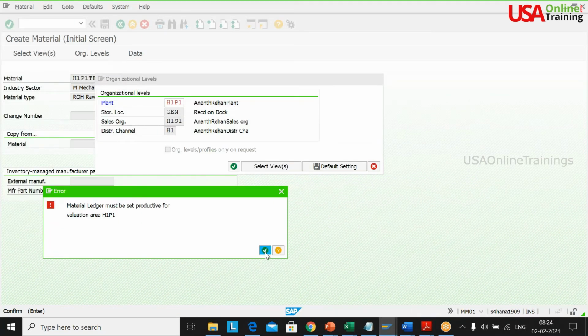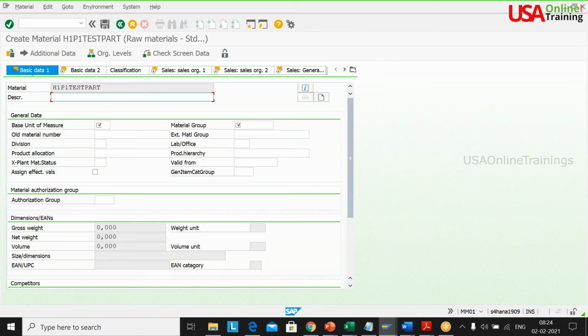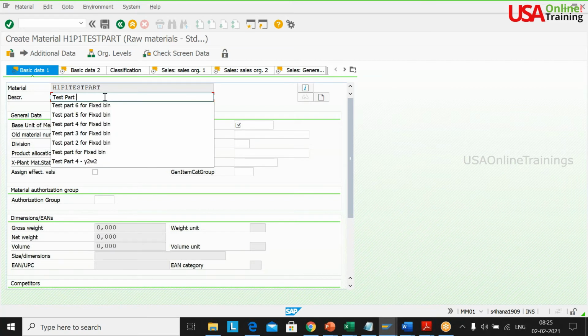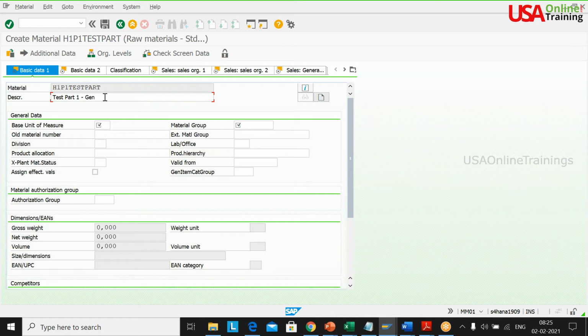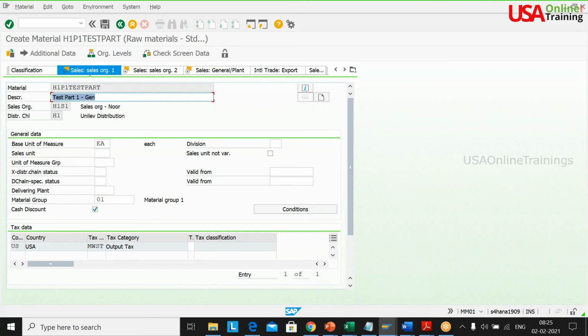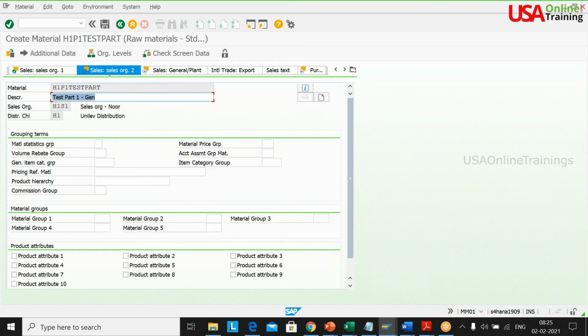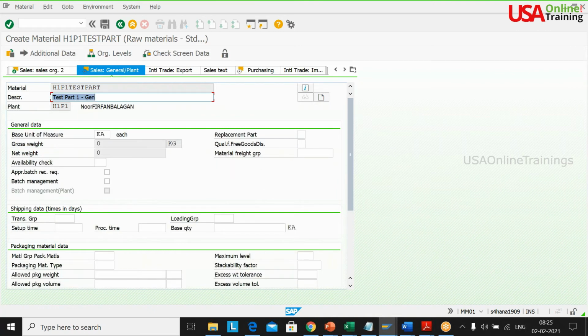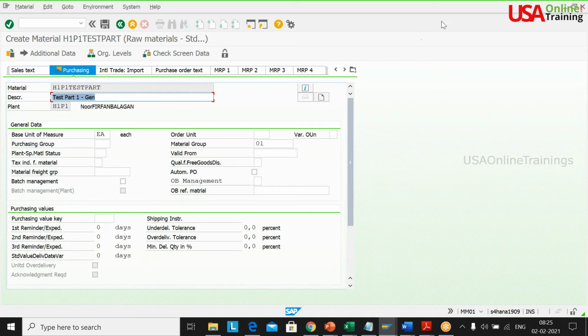And here we create materials, right? So now it is allowing the creation of materials. So test part 1 for general. Here all this information you can keep, you can give whatever information you want to feed. So this is your sales or tax code, general information. The item group will be NORM.